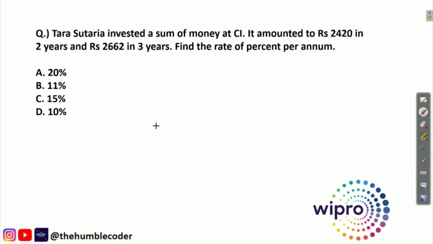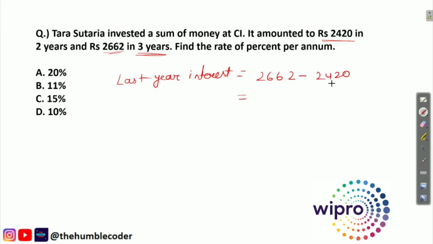Okay, so first of all we need to find the interest that is increased, right? It said that in 2 years it increased to 2420, and in 3 years the amount was 2662. So the last year's interest that we got, we can simply find out by subtracting 2662 minus 2420, because 2662 is the amount that we got in 3 years and 2420 is the amount that we got in 2 years. So when we subtract these two values, we get the interest that we had in the last year. Now we need to find the rate percent.